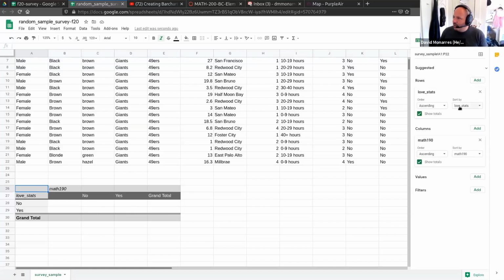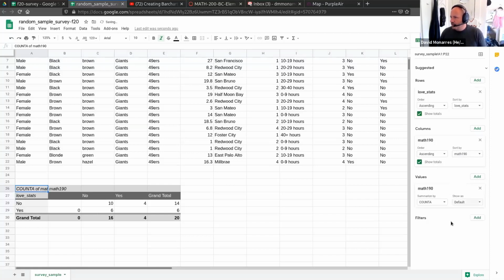So I have one variable as the rows, one variable as the columns. And then for values, here's where I'm just going to pick one of the two. It actually doesn't end up mattering. I think you guys will see. If I pick 190 right there, I get a slightly different value.